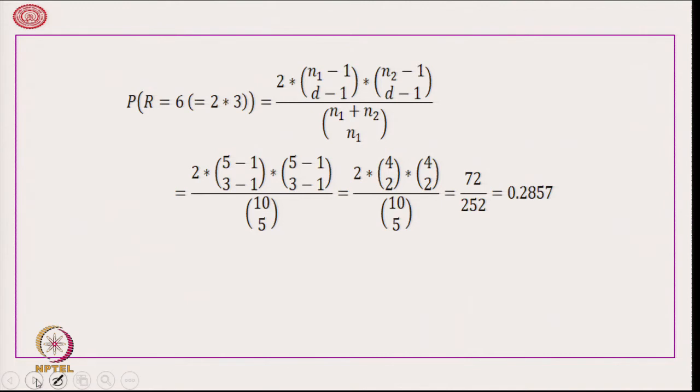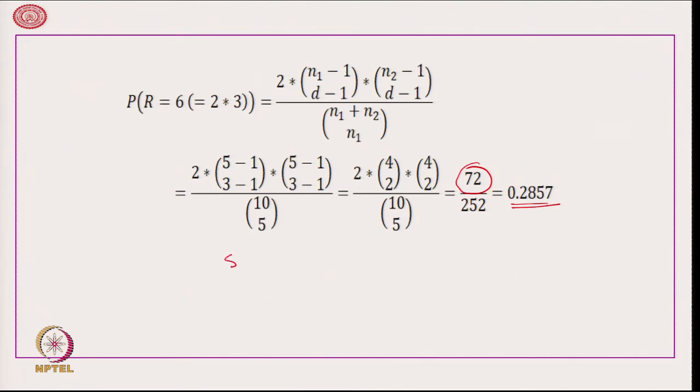What about the probability of r is equal to 6? The same formula, by applying the value of d is equal to 3, is giving us 72 upon 252, which is 0.2857. Question is, how do we get 72 arrangements to give us 6 runs?